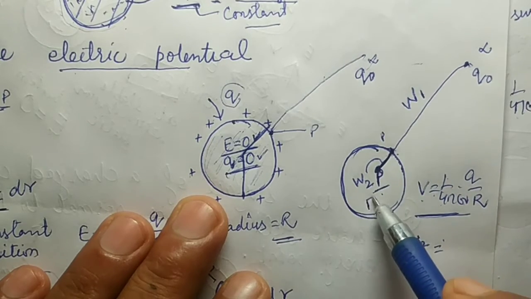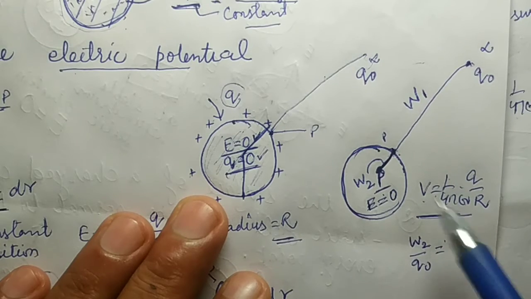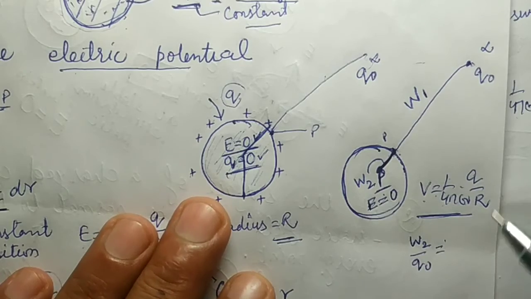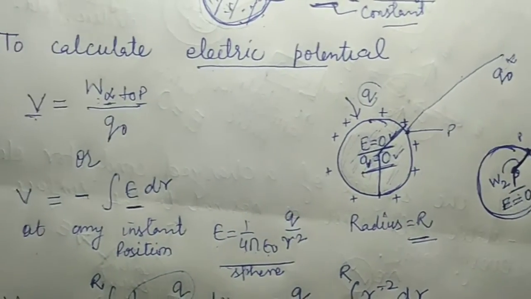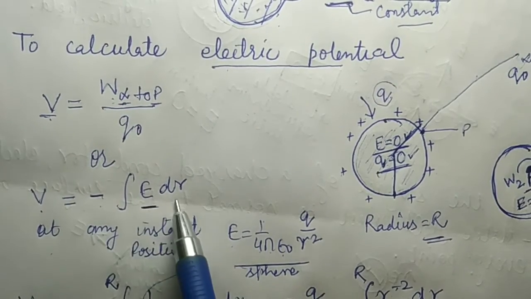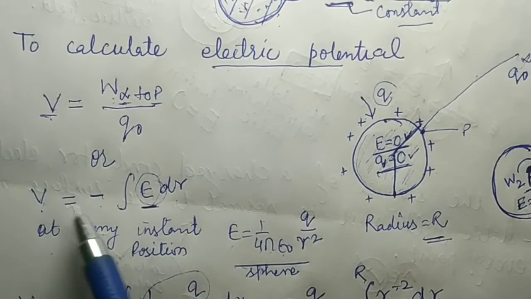We know that the electric field inside this conducting sphere is 0. If there is no electric field, then the work done is also equal to 0. According to this formula, the potential is equal to minus the integral of E dr. If the electric field is 0, then the potential difference is also 0.